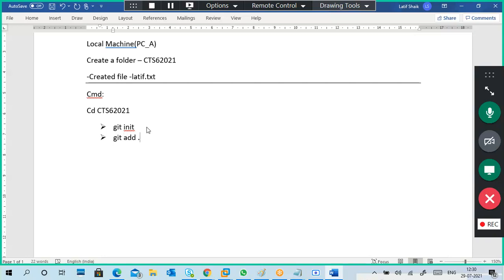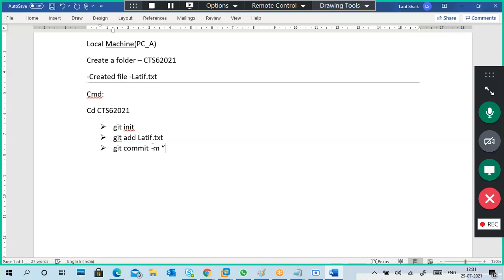Okay, dot means all files in the current directory. Git add, you can write the file name or a dot. Dot is easy. Then git commit hyphen m.